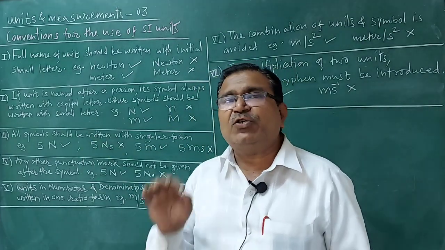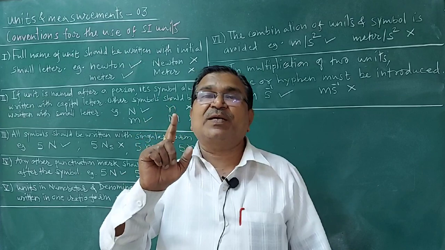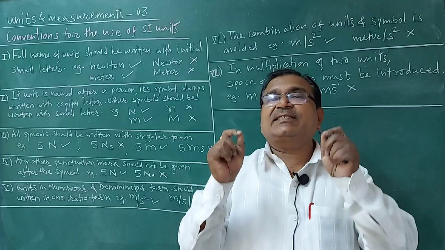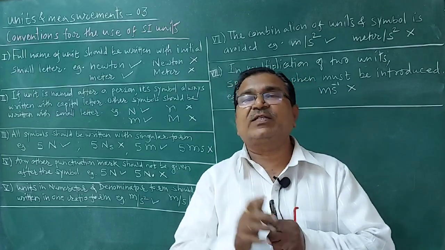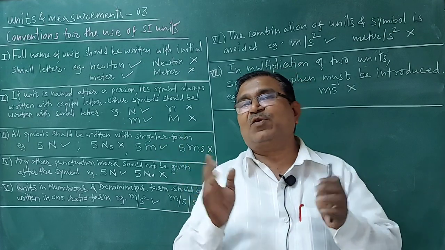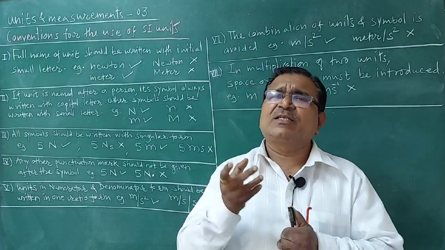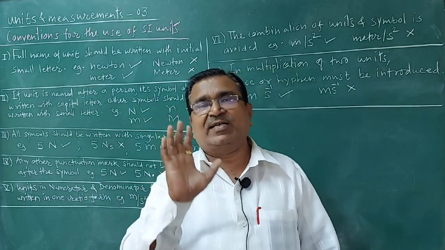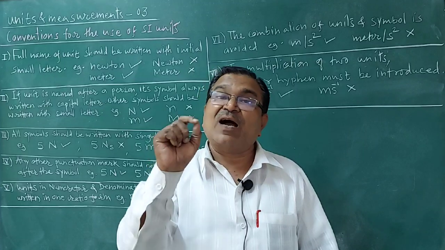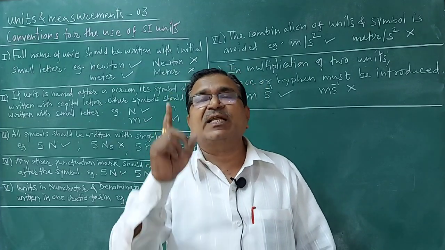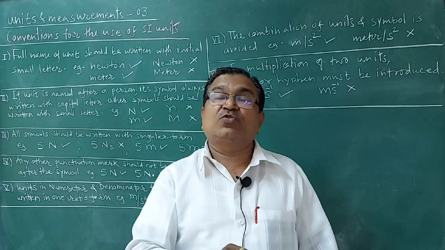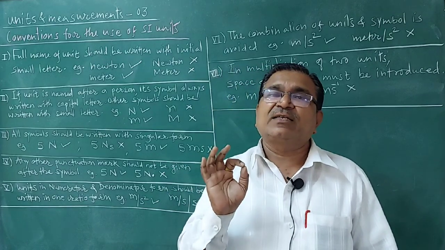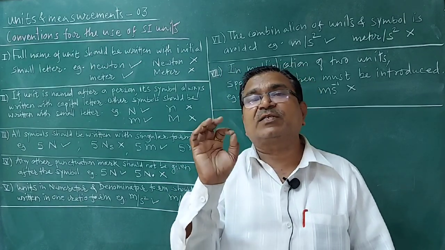Number 2: if the unit is named after a person, then its symbol should be written with a capital letter, and other symbols are written with a small letter. Let us take the example of newton. Newton is a unit named after a person, because Newton is itself the name of the scientist. Its symbol should be written with a capital. Meter is not the name of a scientist, so its symbol should be written with a small letter.